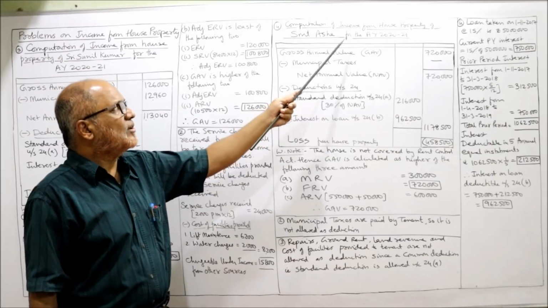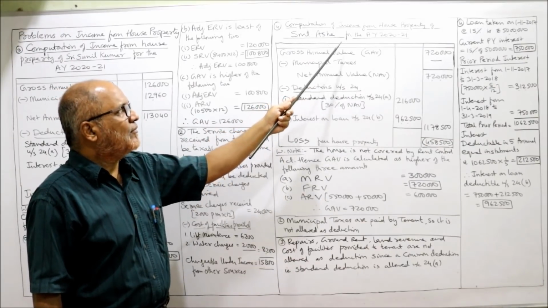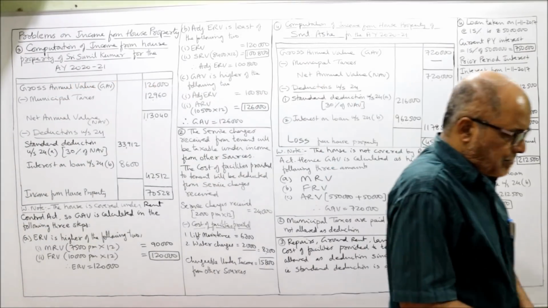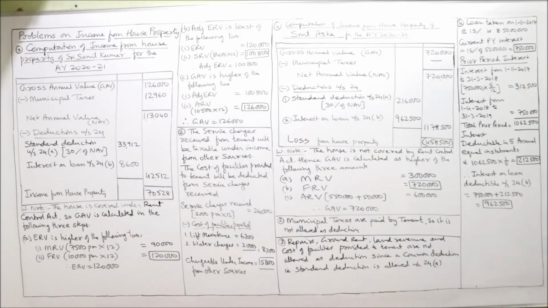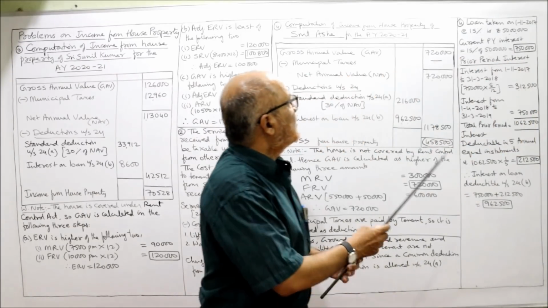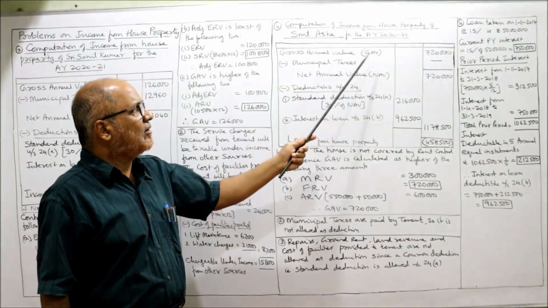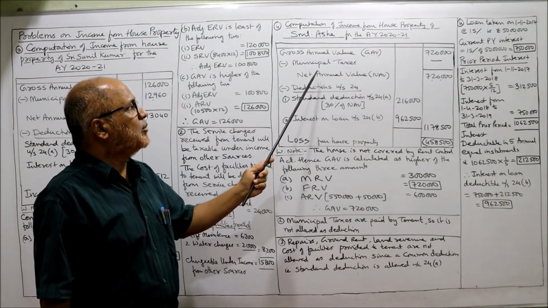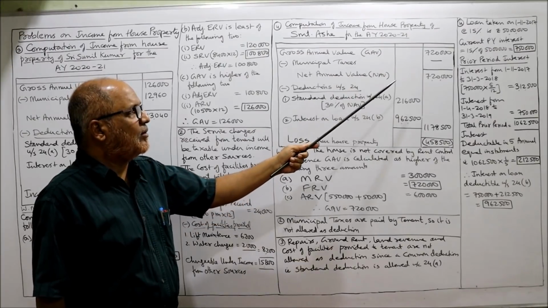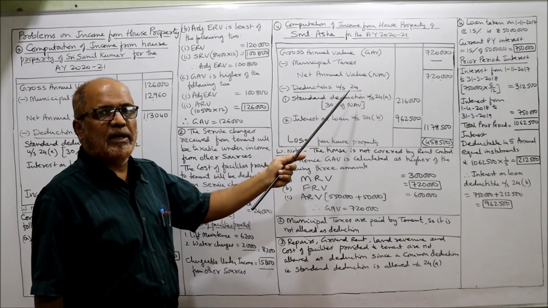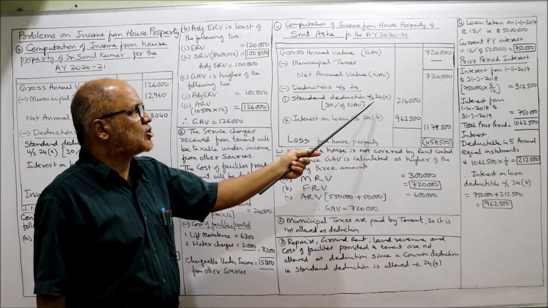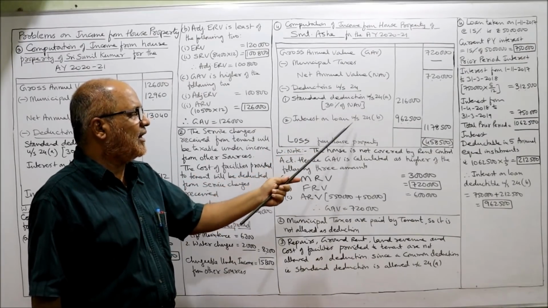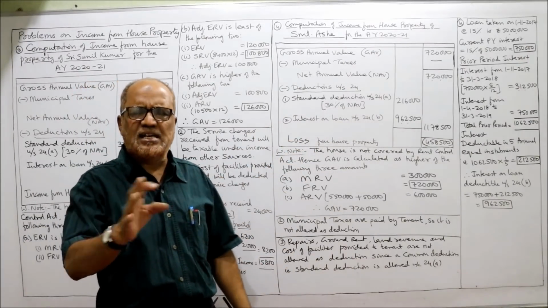Now, computation of income from house property of Srimati Asha for the assessment year 2021. Gross annual value GAV 7,20,000. I'll show how we have calculated. Then municipal taxes, net annual value NAV. Deductions under section 24: standard deduction under section 24A, 30% of NAV, interest on loan. Format exactly same, no change.